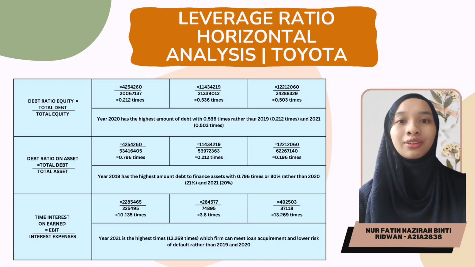After that, we need to find leverage ratio that has debt ratio equity, which is using total debt over total equity, and 2020 is the highest amount of debt. Then the debt ratio on asset using total debt divided by total asset, which is 2019 is the highest amount of debt to finance asset. Finally, we need to find times interest earned by using EBIT divided by interest expenses, and in year 2021 is the highest time which the firm can meet loan requirement and lower the risk.